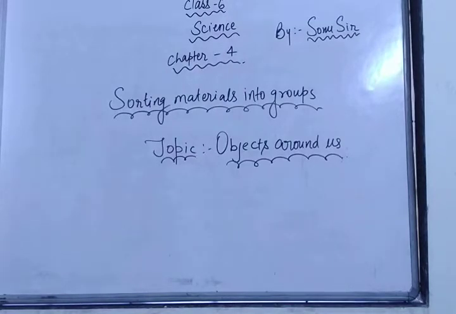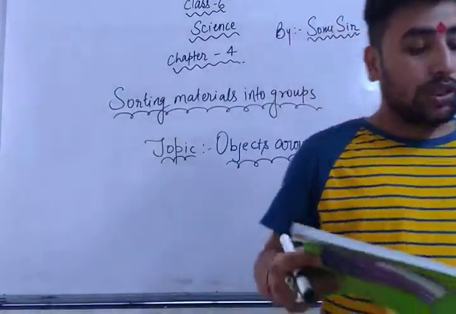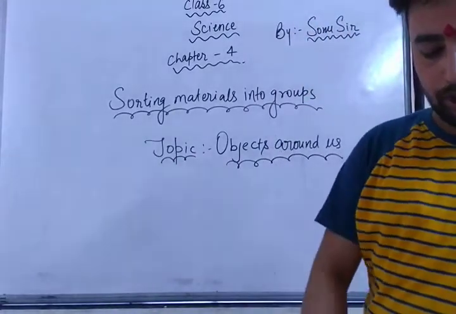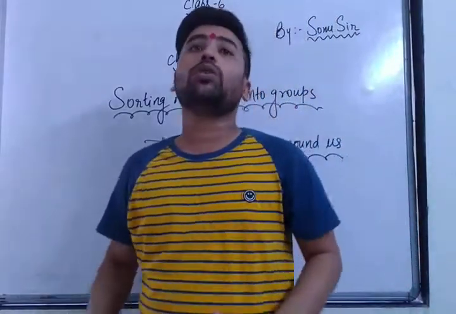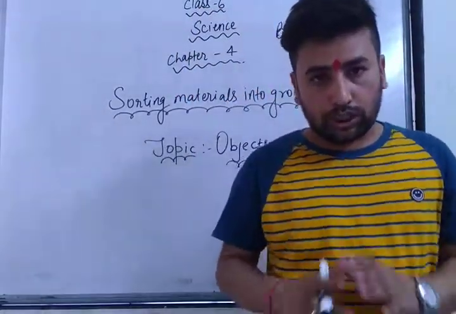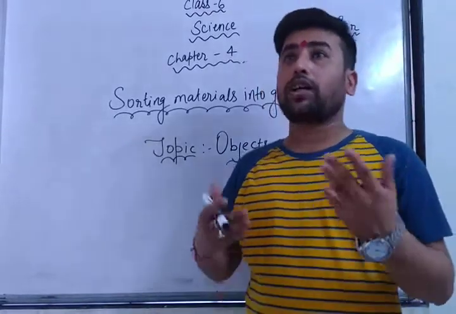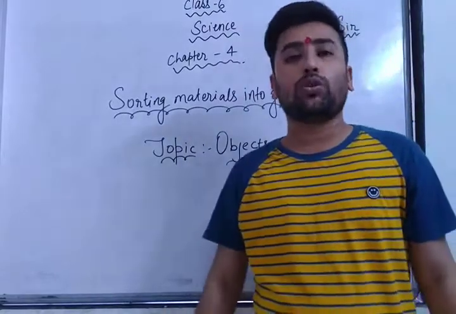Now, the second paragraph of this chapter says to look around and identify objects that are round in shape. Now, the question is, how will you make a group? According to shape, according to size, according to uses, according to color, according to what? How will you separate the group? How will you make a group?